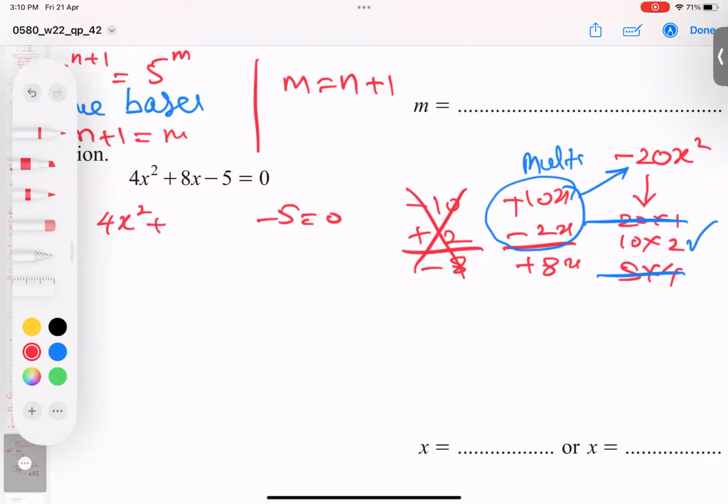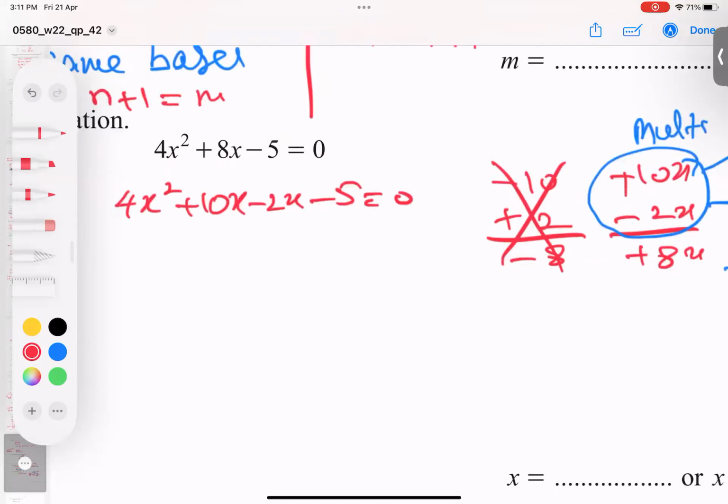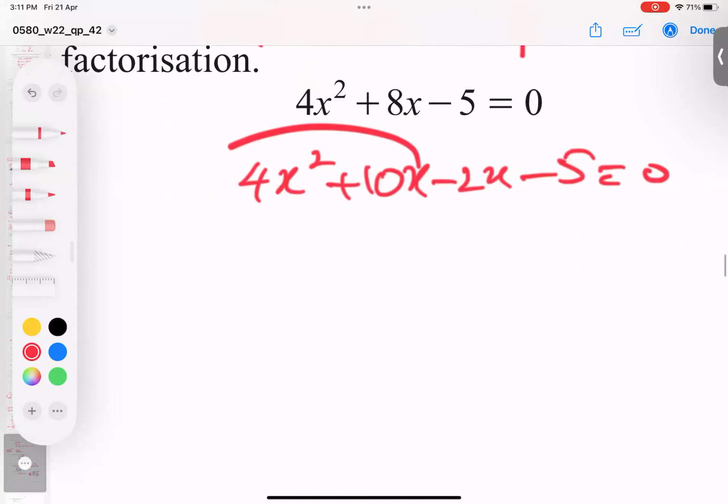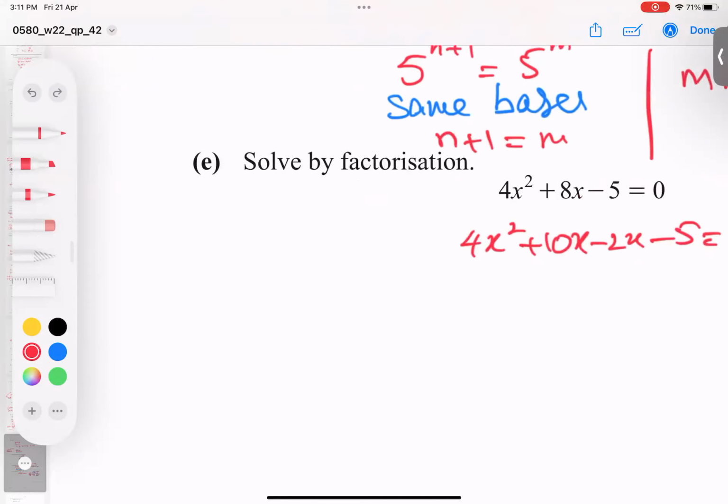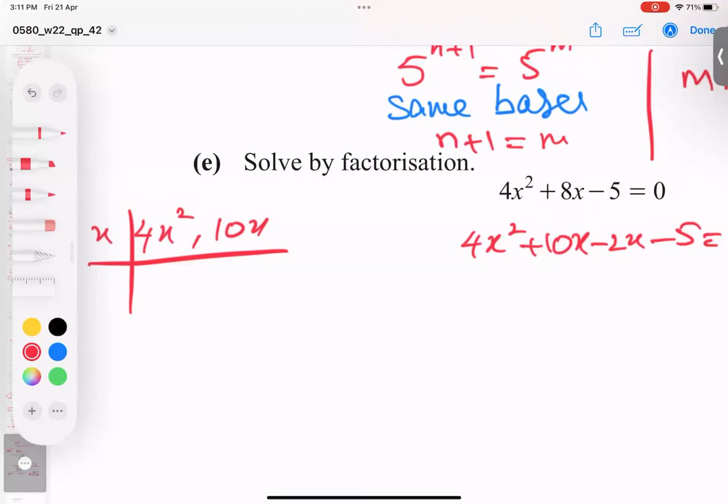So copy it here in any order, 10x before, 2x later, or opposite. From here, what is common? Some students get issues, but to resolve the issues, I'm writing this. So first of all, x common. So out of 2x, 1x gone, 1 left, here 10. Now divisible by the table of 2: 2 2s are and 2 5s are.